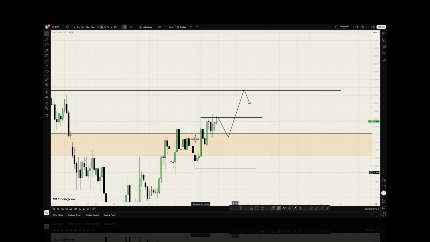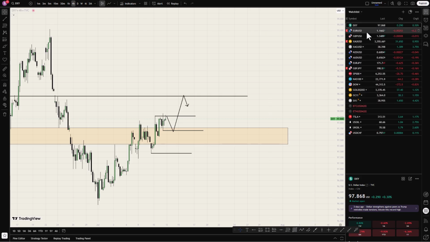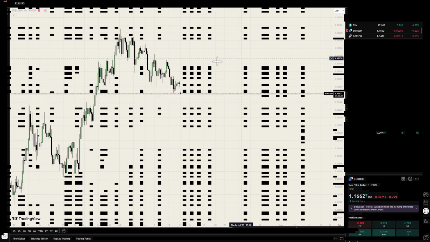So far now, we want to see this particular low being swept for bullish prices. However, we can see that we have another block here. Price can hold it. Because it is a new week, I want to see price taking out this low for bullish price. Let us look at Euro USD and see what we have on Euro USD.